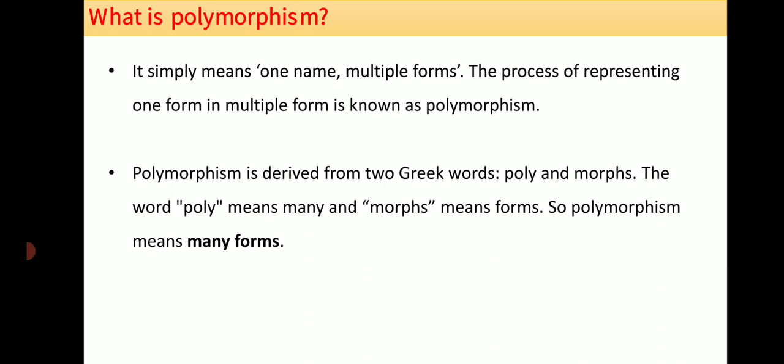Polymorphism is derived from two Greek words. One is poly, another one is morph. Poly means many and morph means forms. So polymorphism means many forms.